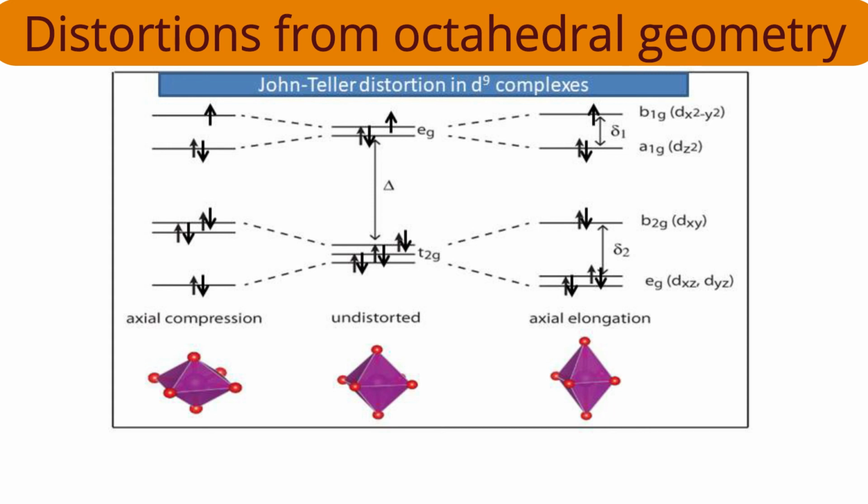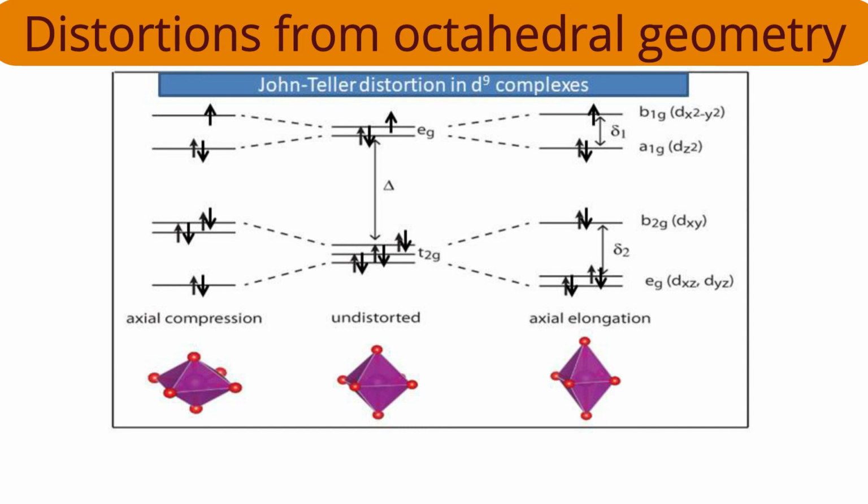Now come to the right side compartment. I want to consider Z out distortion. Because of Z out distortion, which orbital will be of higher energy? Where will there be more repulsion? The orbitals which have X and Y components will experience more repulsion, so their energy will increase. So B1G is higher in energy and A1G is lower in energy. By how much quantity is A1G decreasing in energy? Half delta 1. Accordingly, B1G is increasing by half delta 1.